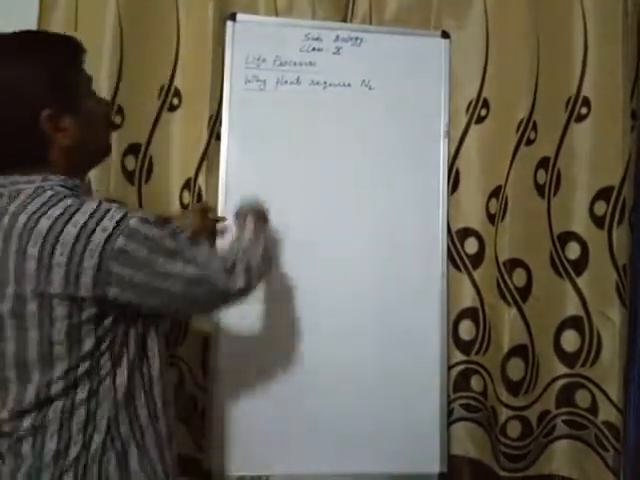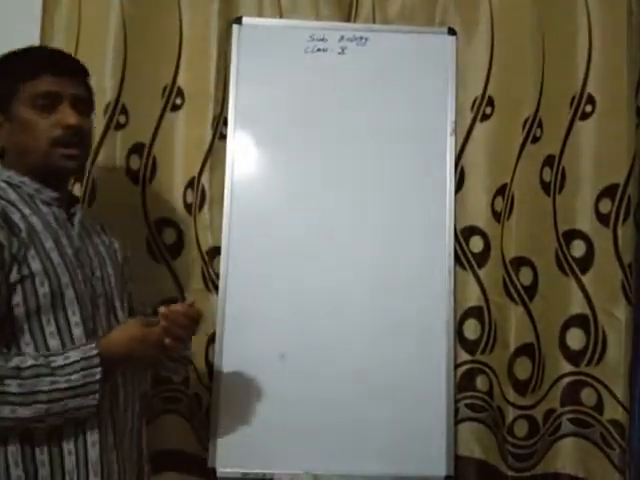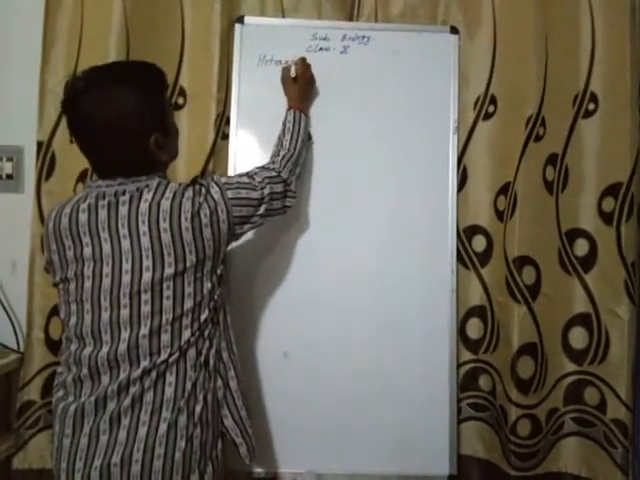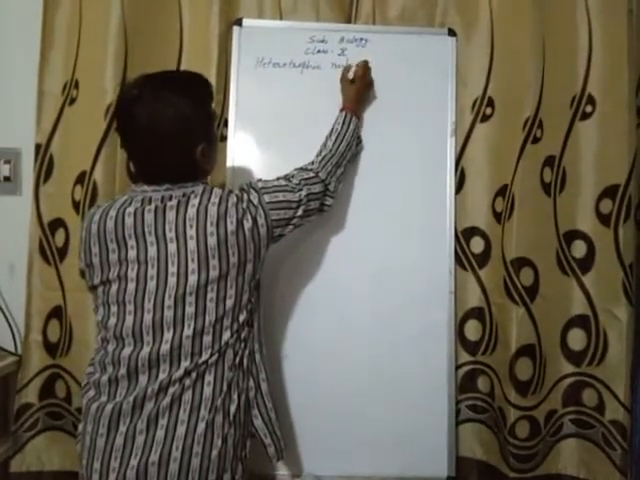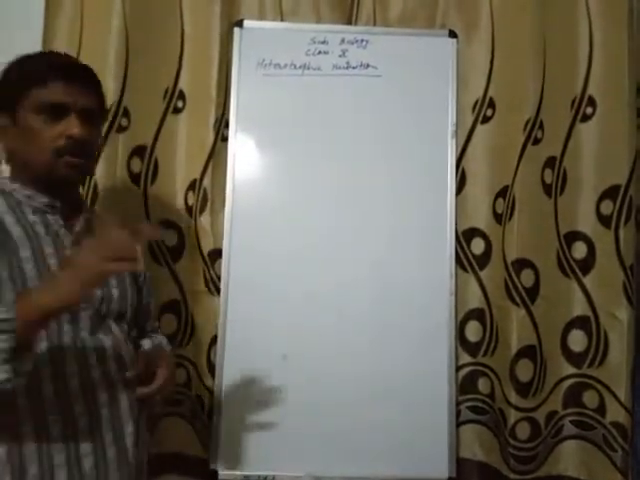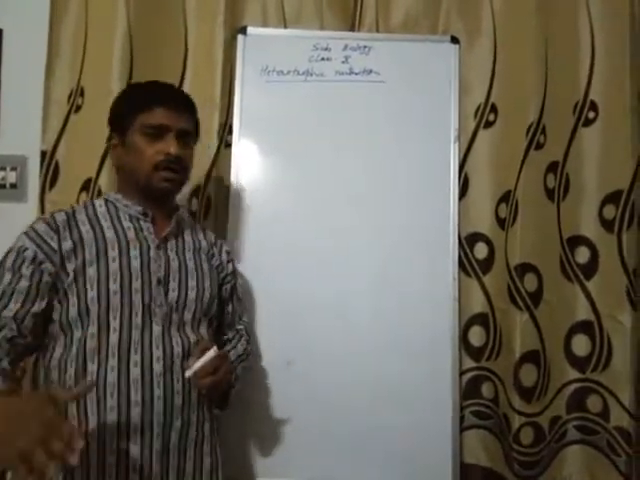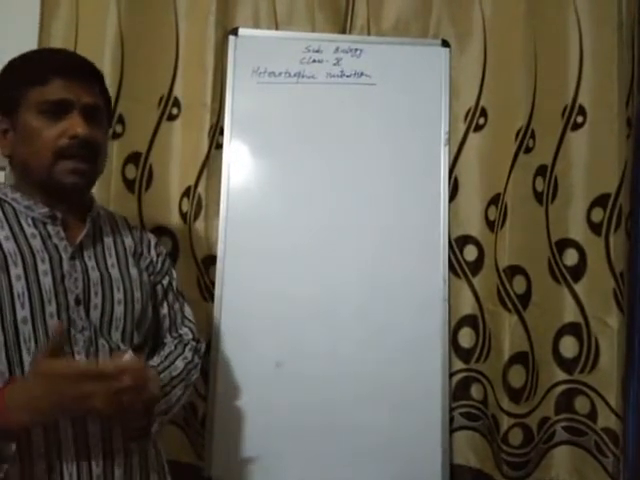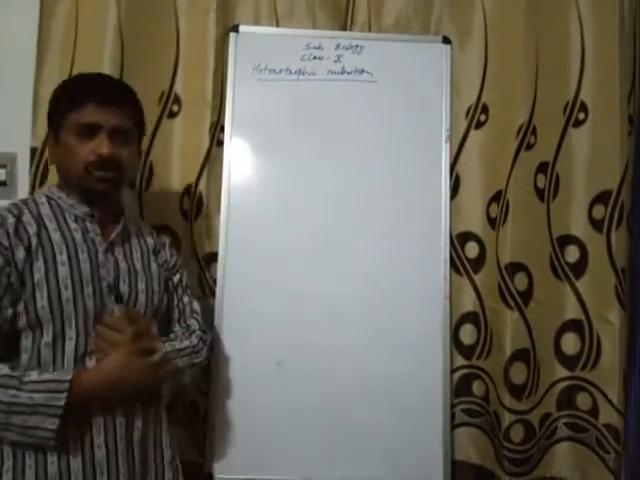Now we have to discuss the next mode of nutrition, heterotrophic nutrition. Hetero means others. This is the mode of nutrition in which organisms depend for their nutrition on other organisms, we can say directly or indirectly on plants and other sources.